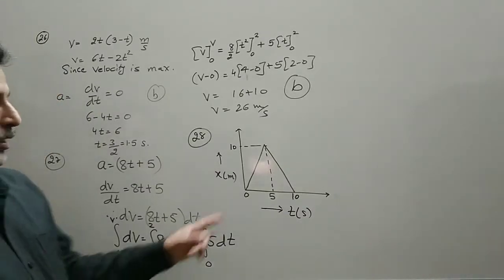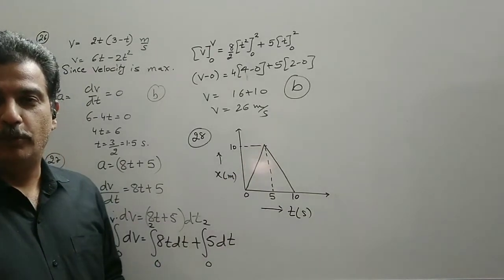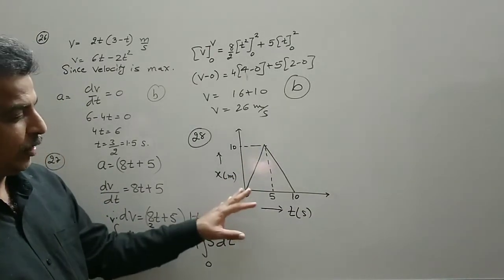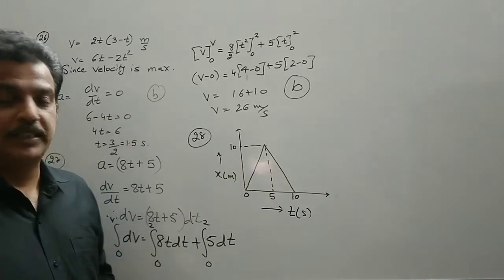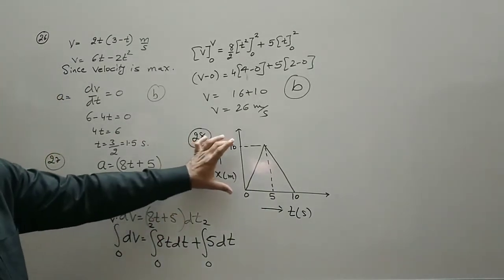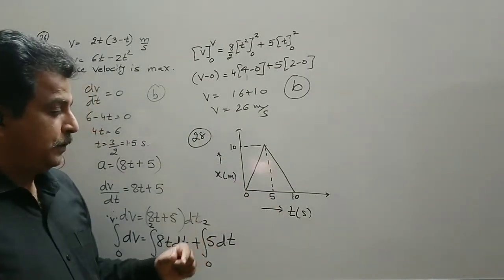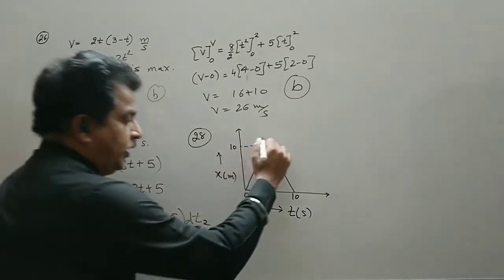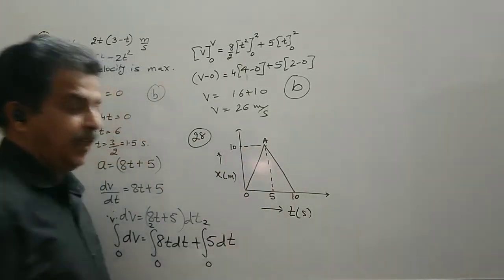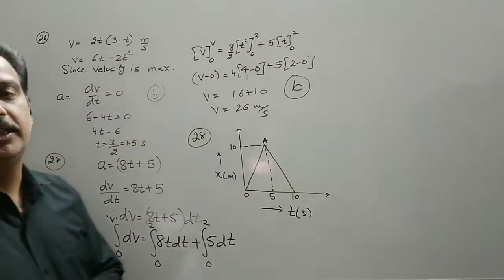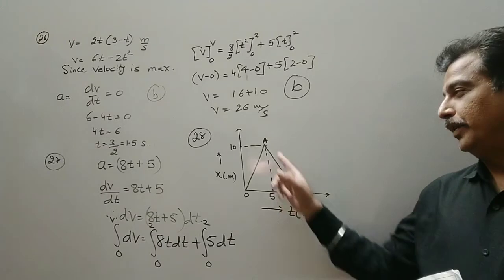Here the graph is a straight line, so the slope is constant. So if I find the slope at any point, it comes out to be the same. What will be the slope? Slope will be 10 divided by 5. So the velocity for an interval of 5 seconds is 2 meter per second. That is how you can find out the slope.